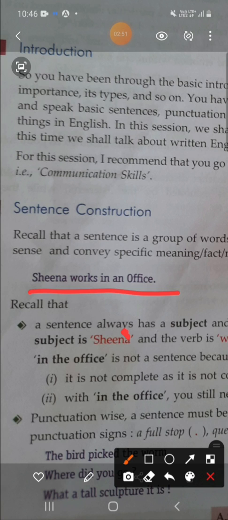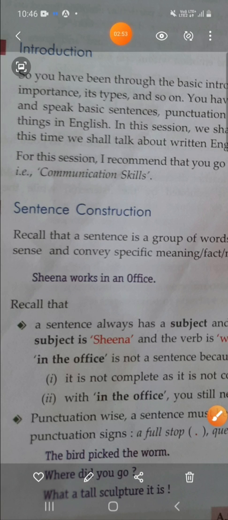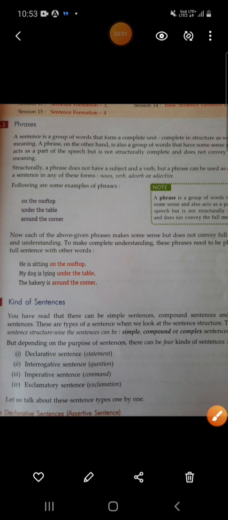Now let's move further, students. Now students, let's see phrases. Okay, a sentence is a group of words that form a complete unit, complete in structure as well as in meaning. You know it very well, that is called a sentence, right? And let's talk about a phrase.